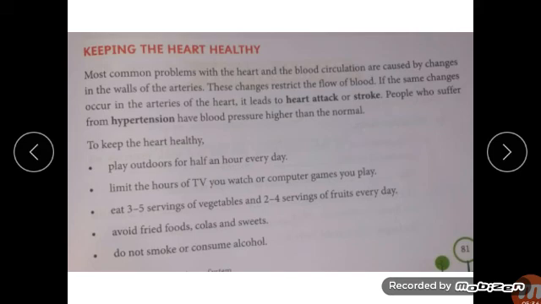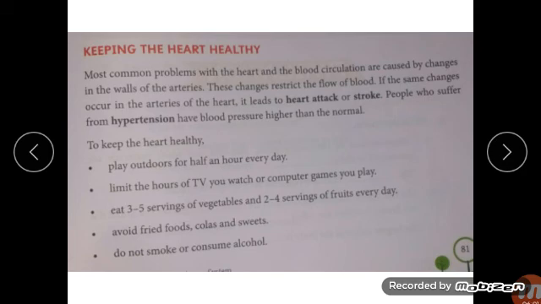If the same changes occur in the arteries of the heart, it leads to heart attack. This restriction of blood, the flow of the blood not being proper, due to changes in the arteries of the heart, leads to heart attack or stroke.